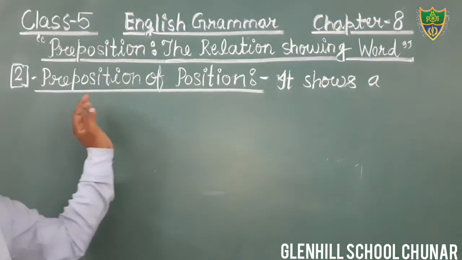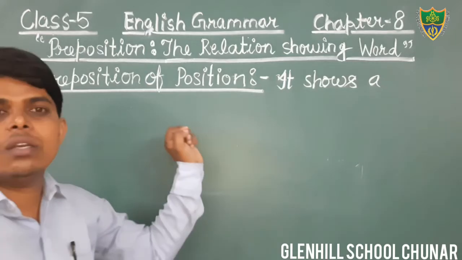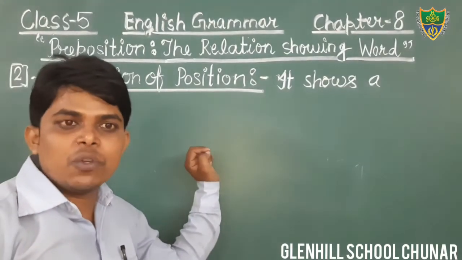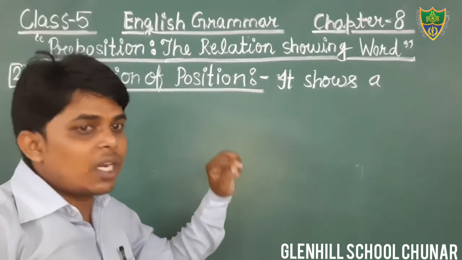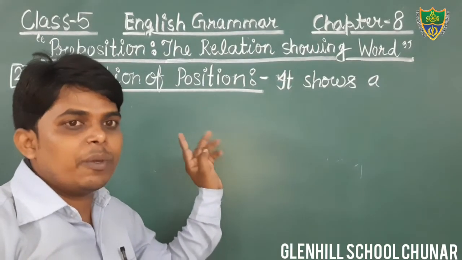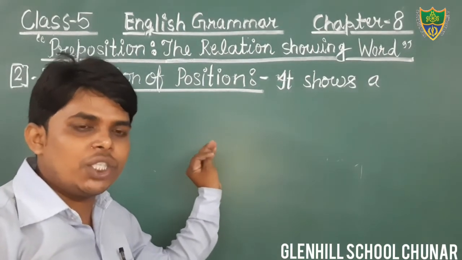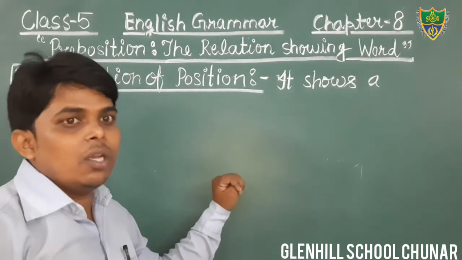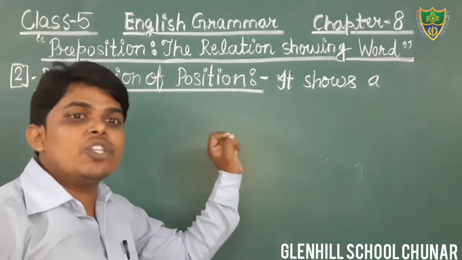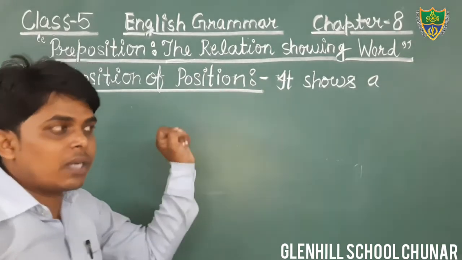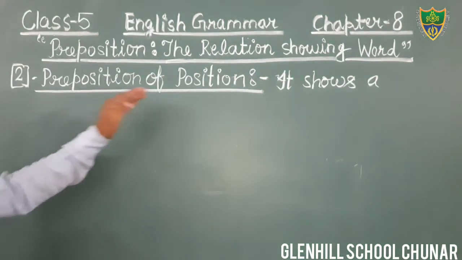In the previous classes we have written the definition of preposition with examples and the names of the kinds. There are three kinds: preposition of time, preposition of position, preposition of direction, in which we have already written preposition of time, and today we will write preposition of position.